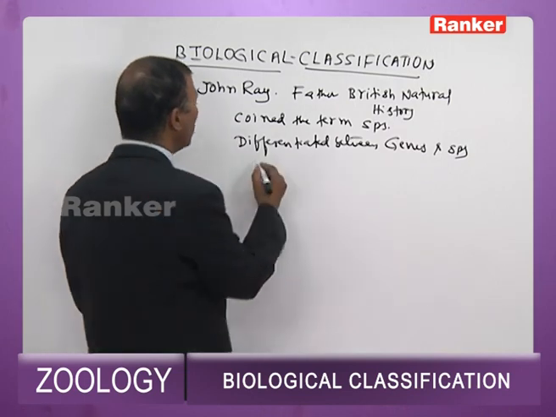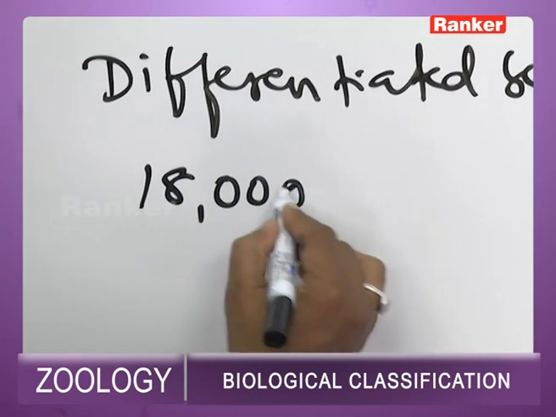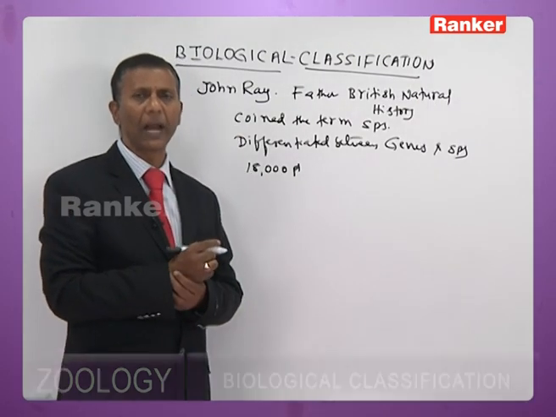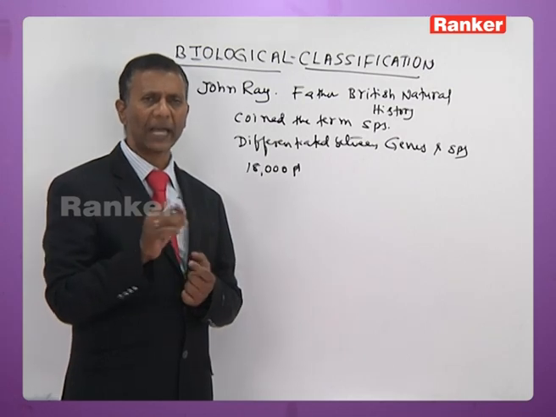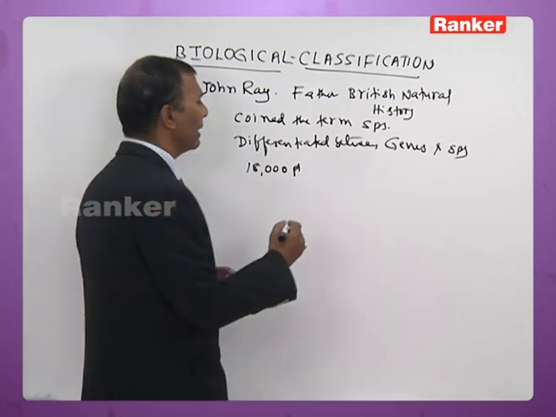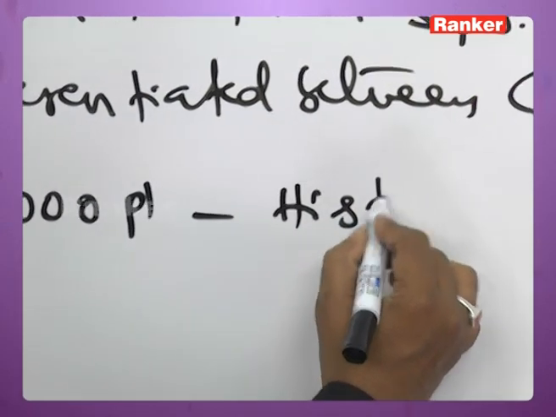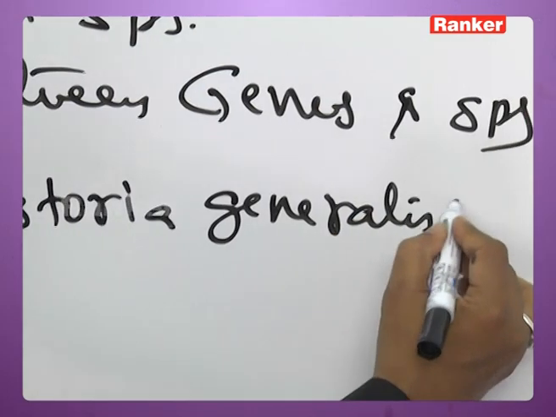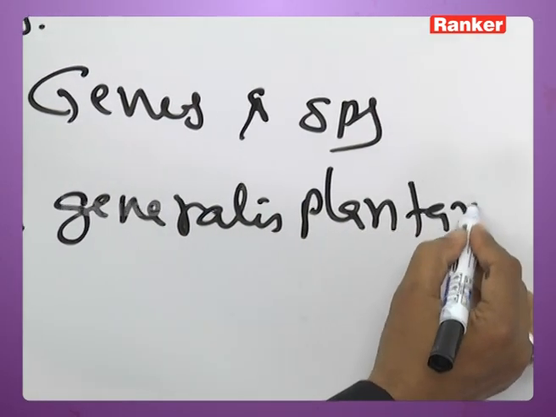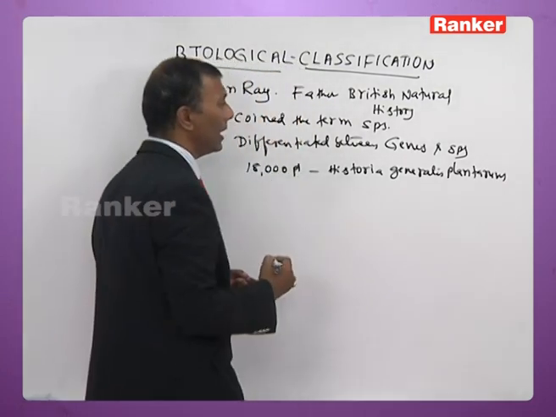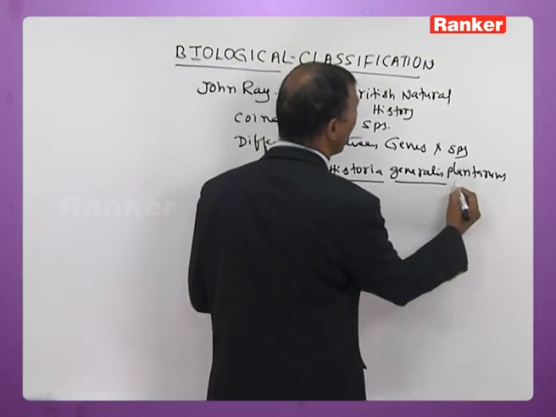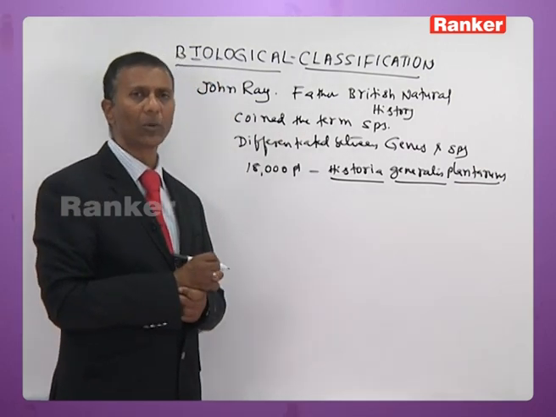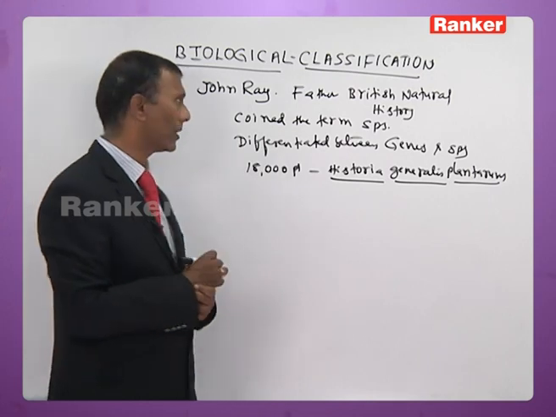He described the characteristics of about 18,000 plants and made a mention of all these plants in a book called Historia Generalis Plantarum.